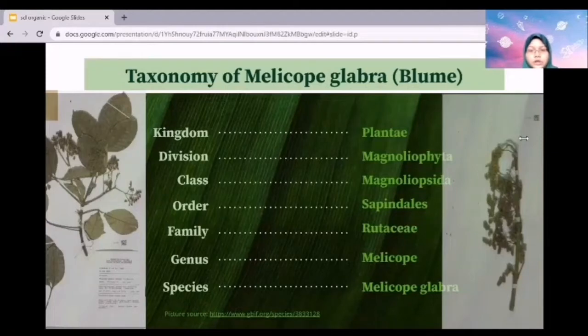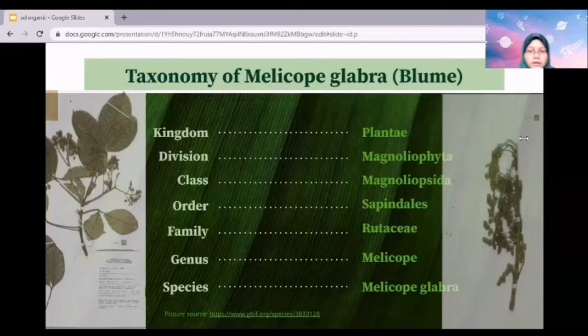Plants that are dicotyledons usually have two seeds in their embryos, broad leaves, and a network of veins. Cross-sections of stems reveal vascular bundles arranged in rings, and they have a taproot system. Their flowers usually consist of 4 to 5 petals. Next, the order for Melicope glabra is Sapindales. Sapindales consist of woody plants such as trees, shrubs, and woody climbers, which can be further divided into 9 families,